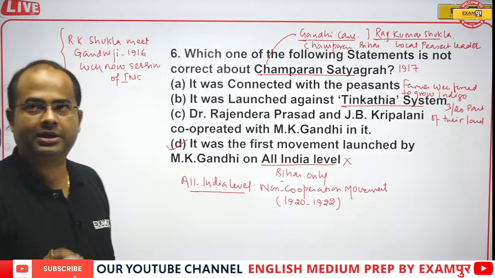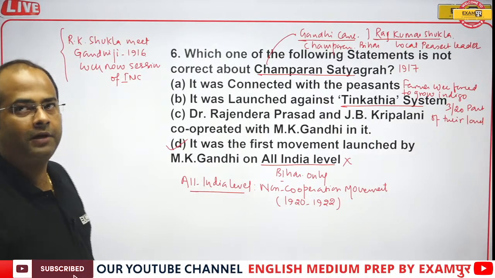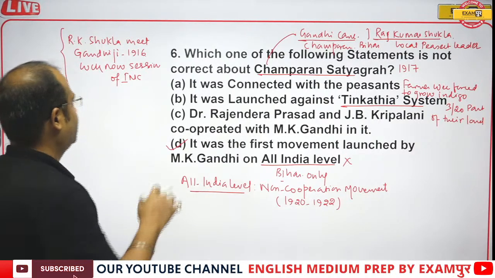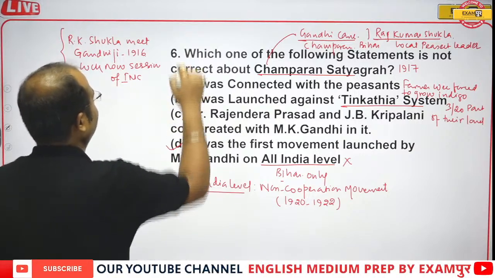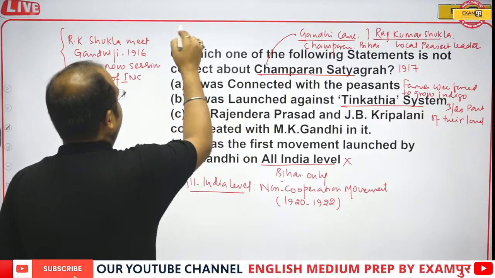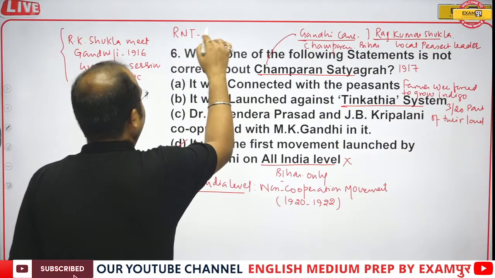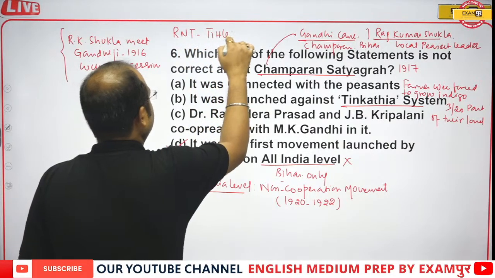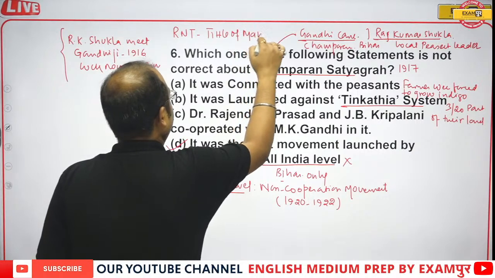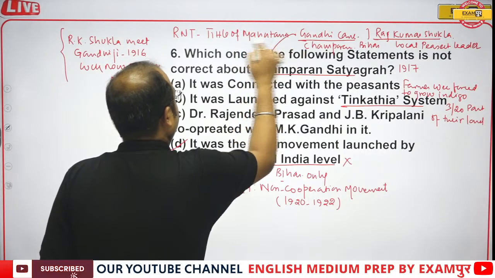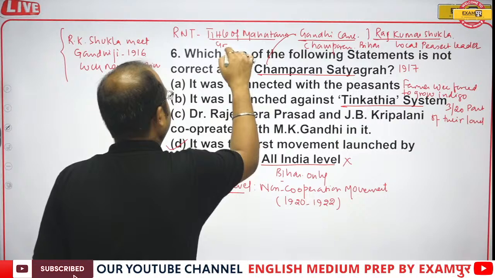And after the success of this movement, Rabindranath Tagore gave Gandhiji the title of Mahatma. Mahatma means great soul.